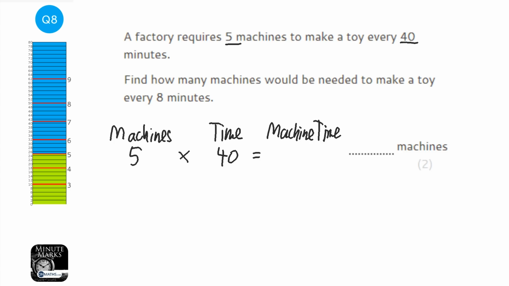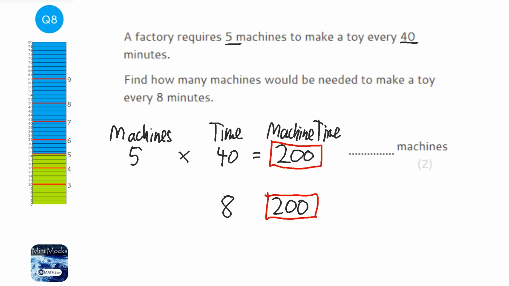So 5 times 40 is 200. Now that 200 is really special because it must always be the same. The machine time must always be the same. So it says we want to do it in 8 minutes. So I've got to think, what times 8 is 200, because machine time will always be the same. So I get my calculator and I do 200 divided by 8, and it's 25. So let's check that. 25 times 8 is 200, so it works.